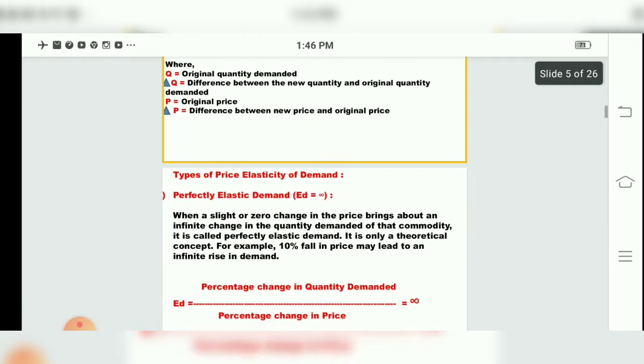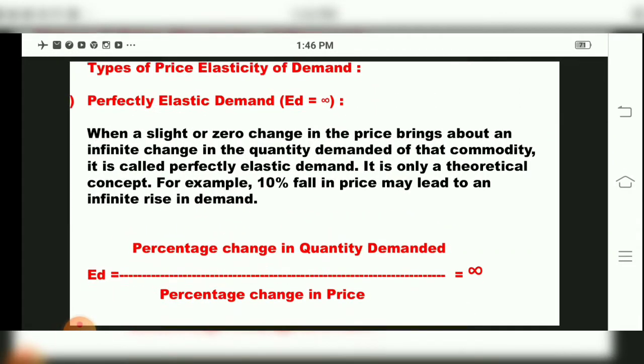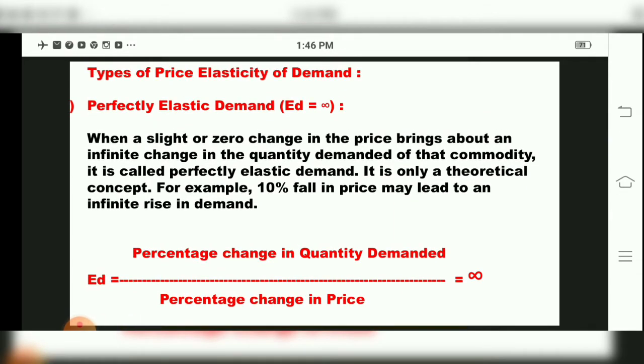Now, in this price elasticity of demand, children, there are 5 more types of price elasticity of demand. Keep in mind, each one has a diagram. See, in the exam for 8 marks it will ask to explain the types of elasticity of demand, where you should write income elasticity of demand, cross elasticity of demand, and price elasticity of demand with formula, and also that in price elasticity of demand there are 5 more types, children, which we are going to study one by one.